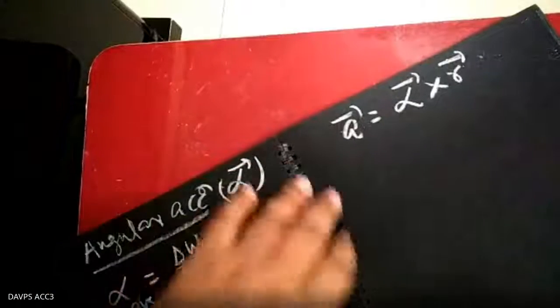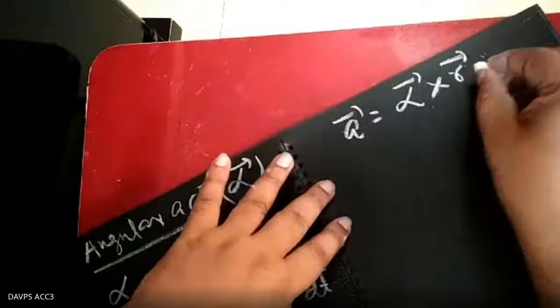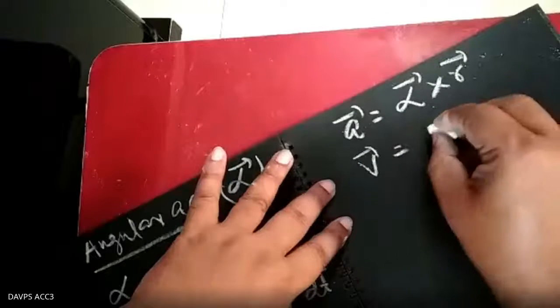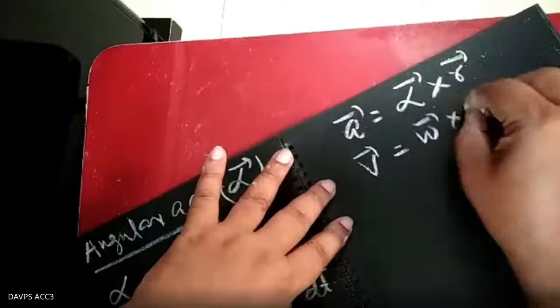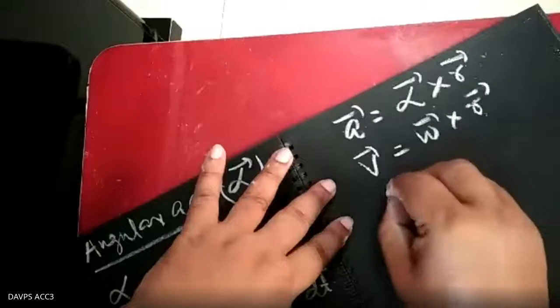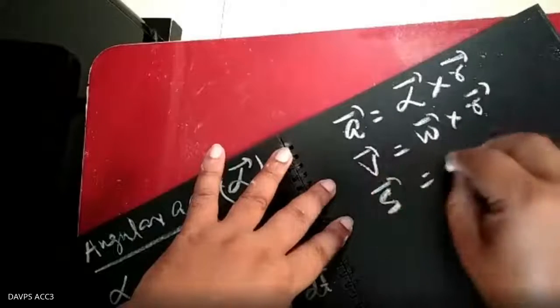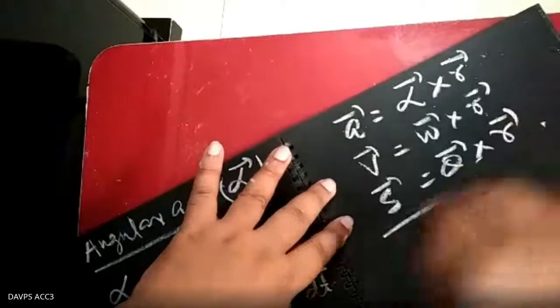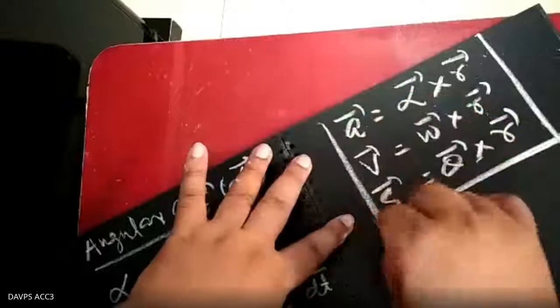You know that a equal to alpha cross r vector, v equal to omega cross r vector, and s equal to theta cross r vector. Everywhere you find this formula, three formulas.